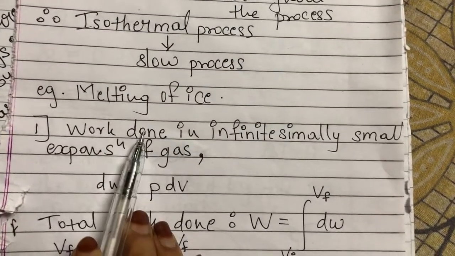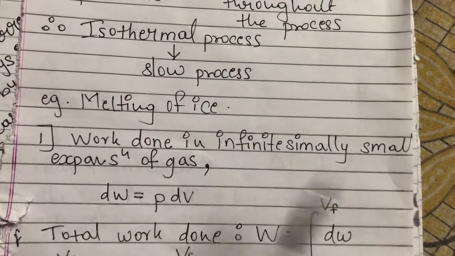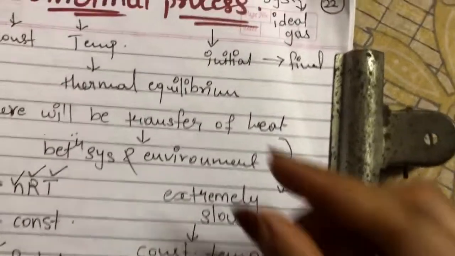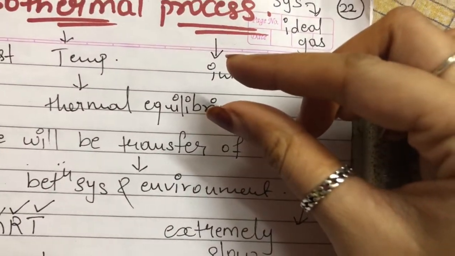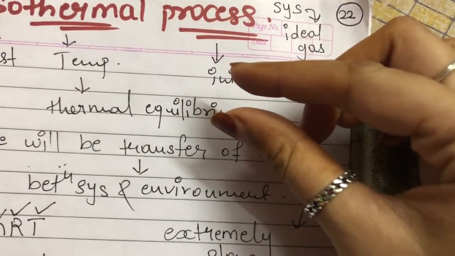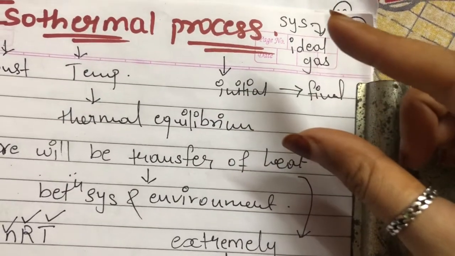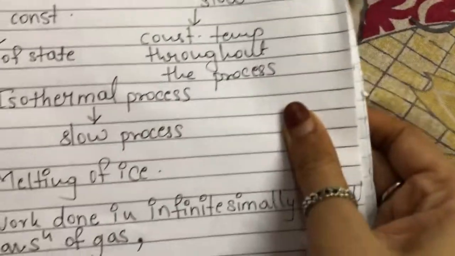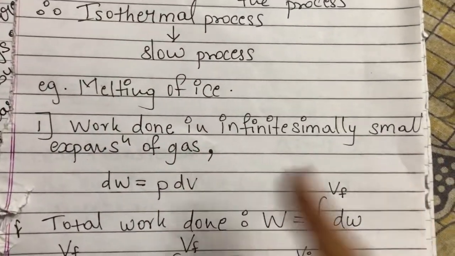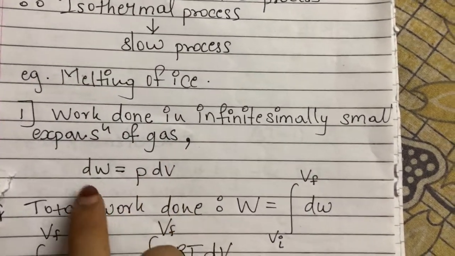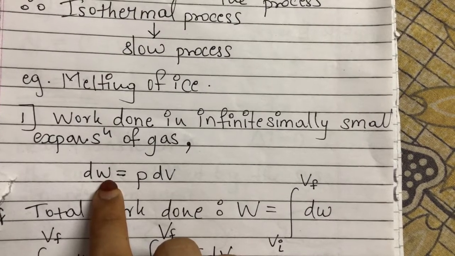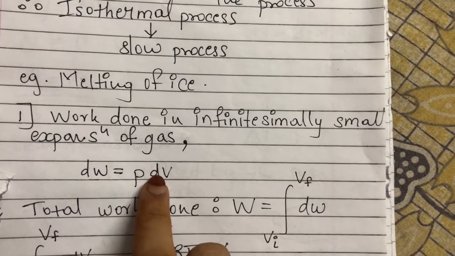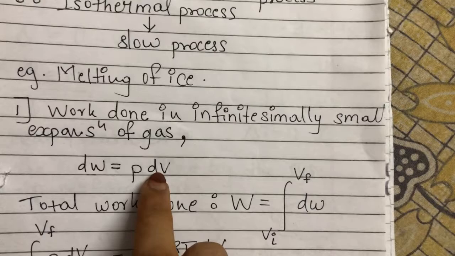Now coming to the work done in infinitesimally small expansion of gas. Let us consider that if this is the volume of gas in initial state, at final state this will be the volume of gas. So there is expansion of gas. Let's find out small work done for small increase in the volume of gas, that is dW, for small increase in the volume, that is dV.